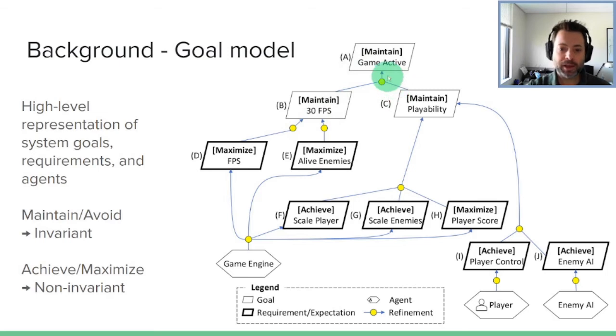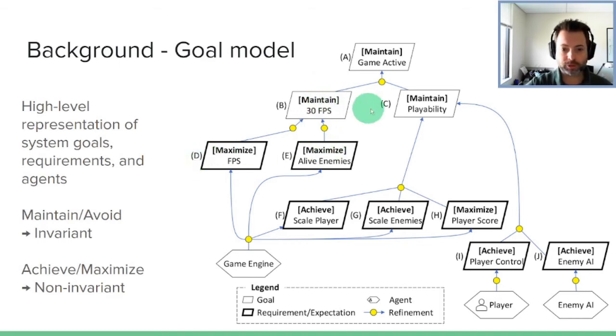These are refinements. And what that means in terms of a goal model is that we're going to calculate a utility value for A here. If that is good and its sub-goals B and C are also valid, then we could say A is satisfied. This particular refinement here is an AND refinement. Here we have an OR refinement. So if B's utility value is good, and either D or E's is also good, then we could say B is satisfied. Effectively, there's a dependency on the direct children here and how they are related.